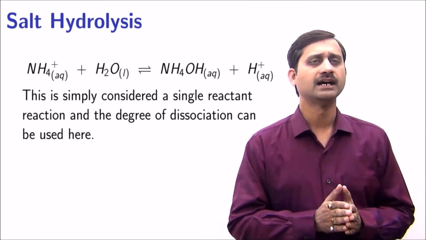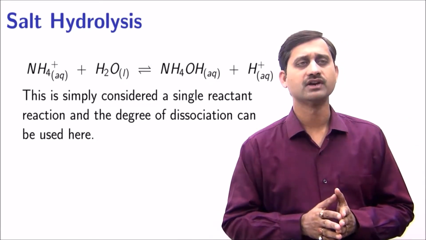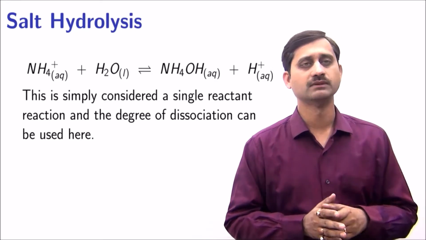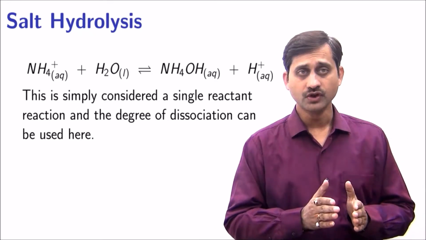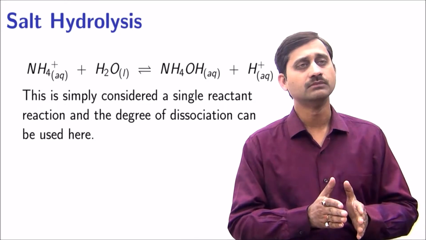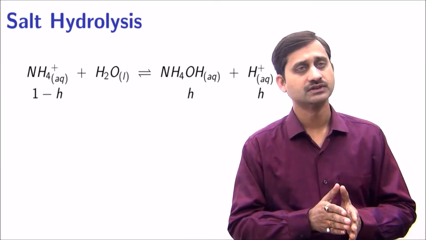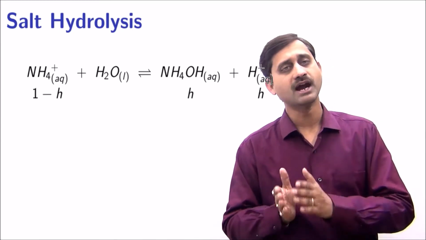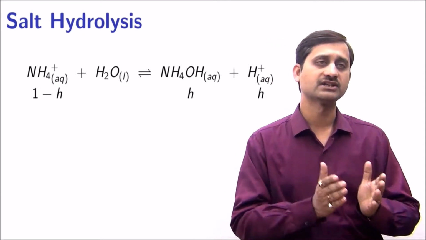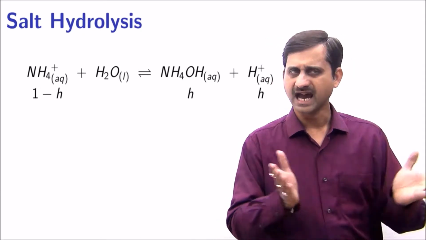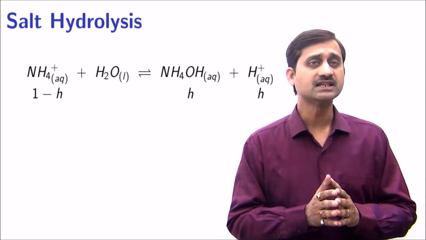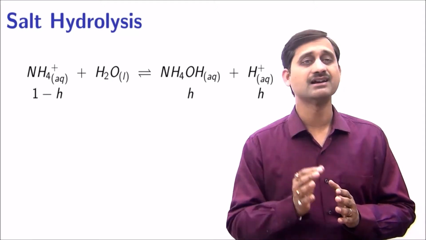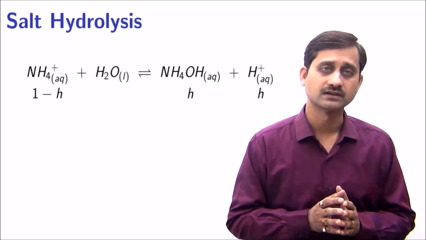Per mole of ammonium ion, 1 mole of ammonium hydroxide and 1 mole of H+ will be produced. So, from h moles of ammonium undergoing hydrolysis, h moles of ammonium hydroxide and h moles of H+ will be formed. As is visible, H+ is formed at a slightly higher concentration, making the solution acidic.